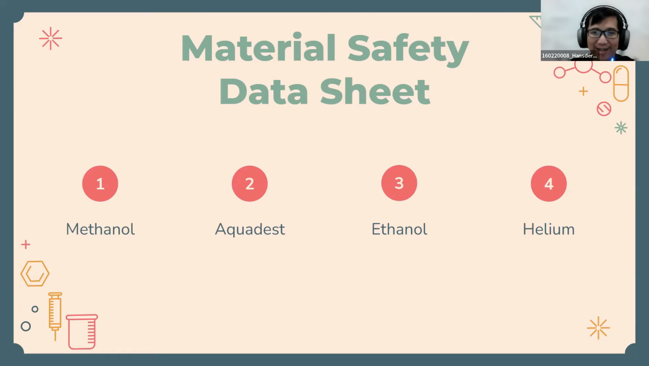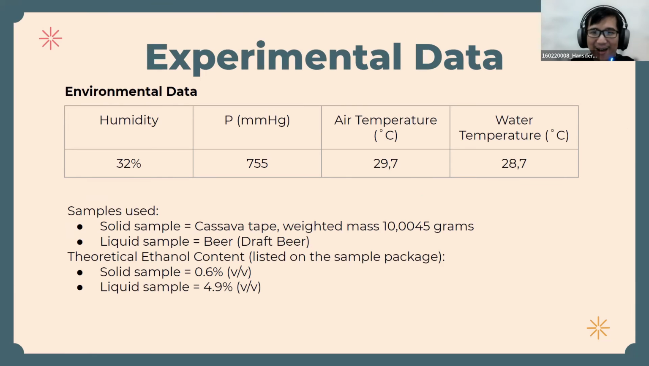For helium gas, it has the characteristic of being colorless, odorless, and tasteless. It should be placed in a special tube for helium gas, away from direct sunlight, and placed in a cool, dry, and closed place. This is the data obtained: there are solid samples and liquid samples used, and also the theoretical level of each sample.